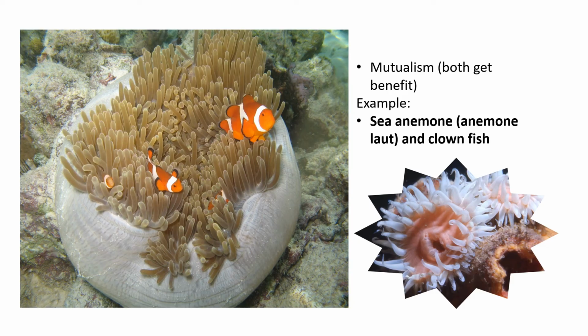So how do the sea anemone and the clownfish benefit from this interaction? The clownfish can obviously get shelter and protection among the sea anemone, as any fish that approaches the clownfish will be attacked by the sea anemone. As for the sea anemone, it will get food, as the brightly colored clownfish tend to attract more fishes near the sea anemone. The clownfish at the same time helps the sea anemone by keeping it clean and also providing nutrients in the form of waste. It's quite an interesting relationship, right? So I hope you learned quite a lot of new things about the sea anemone and also the unique features of the clownfish as well.